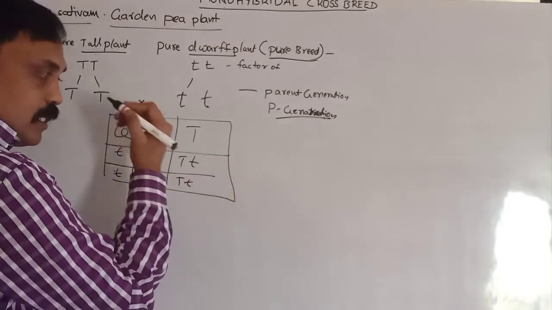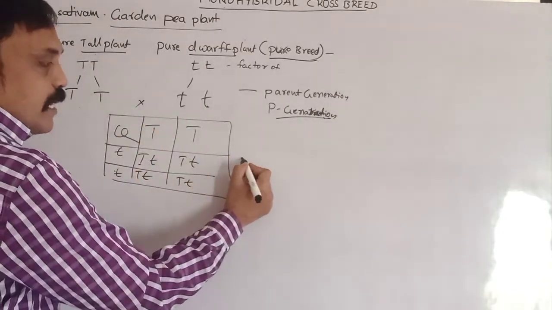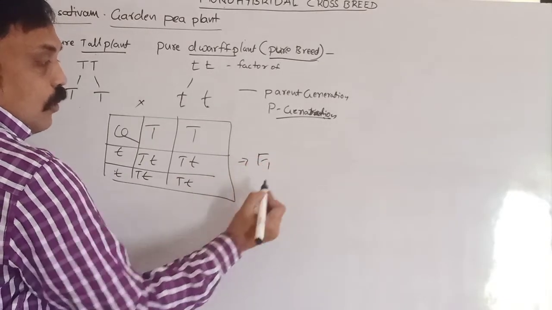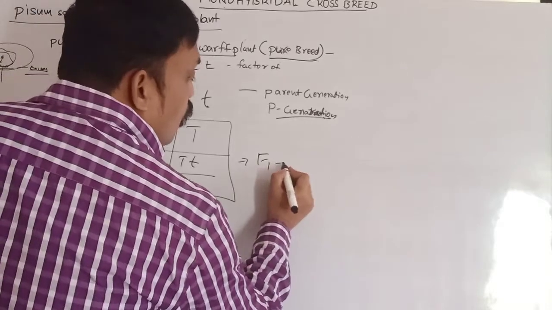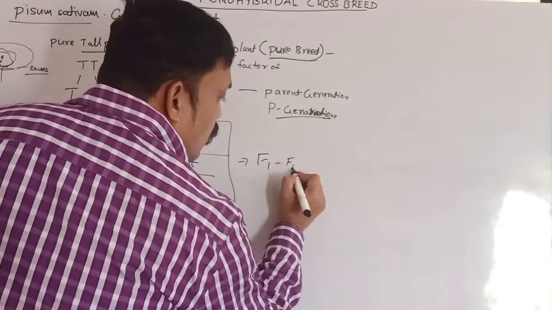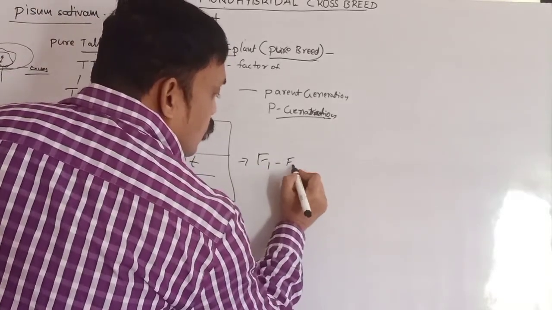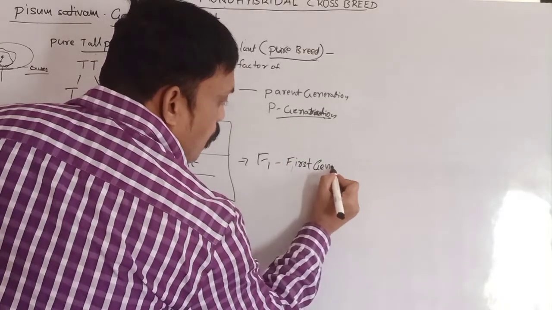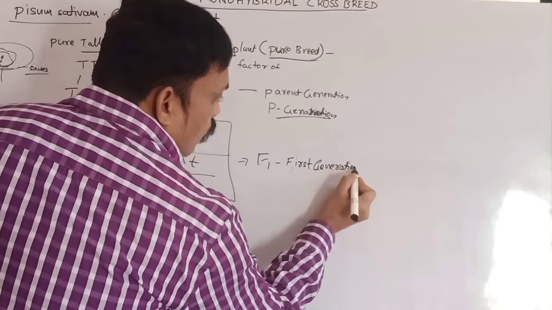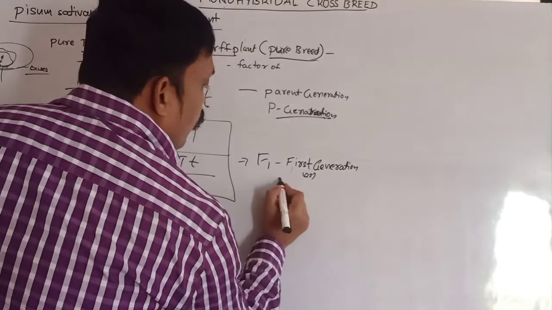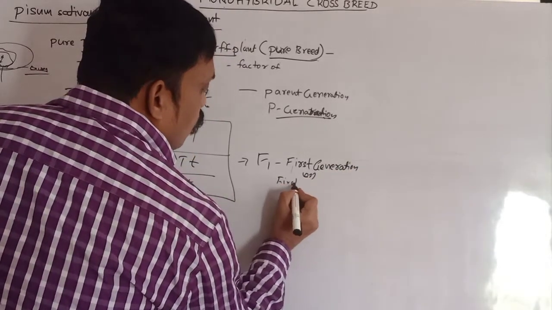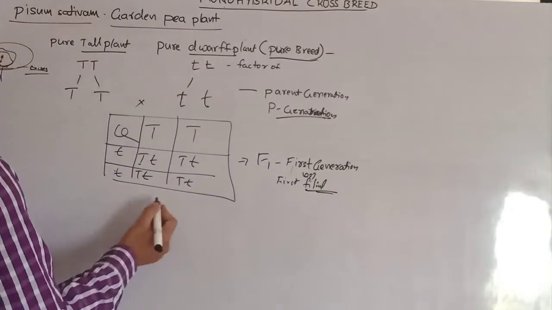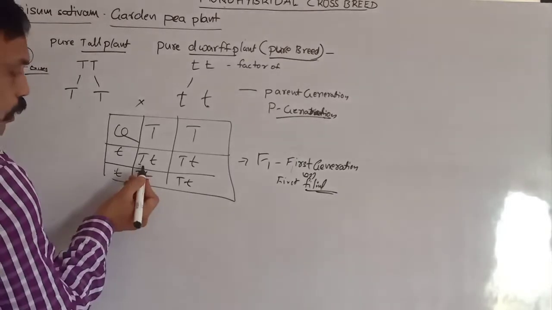Whatever characteristic is exhibited in the F1 generation, we call the dominant character. What is the meaning of F1 generation? F1 generation means first generation, or first filial. In the F1 generation all are tall plants only.